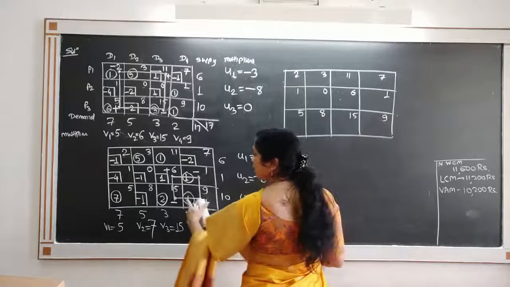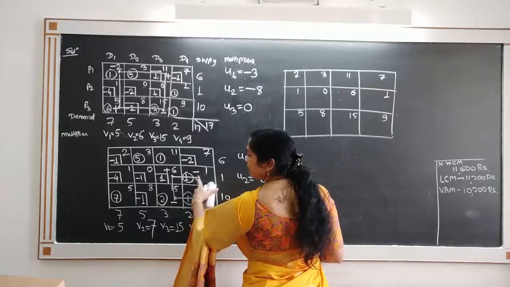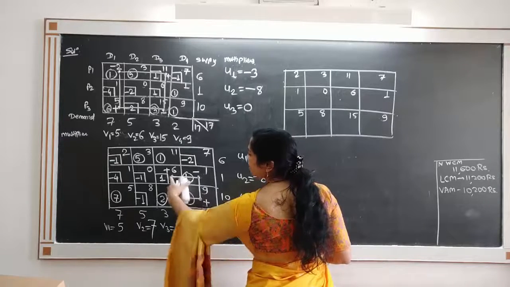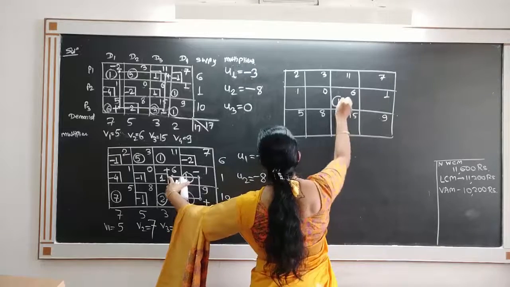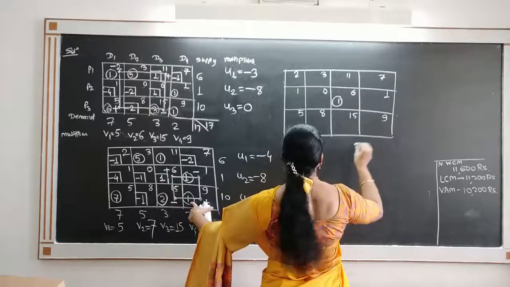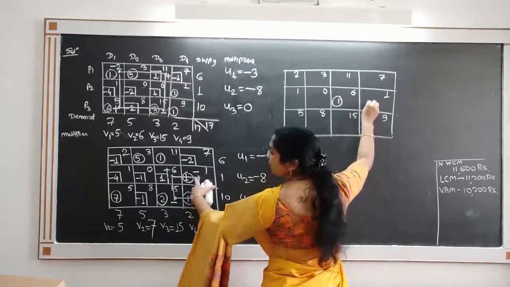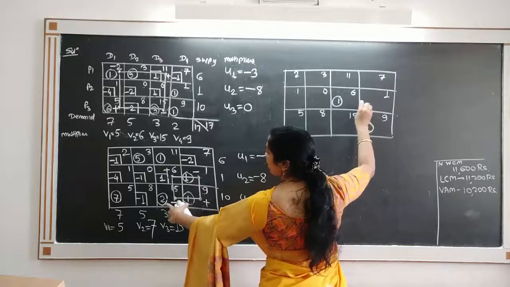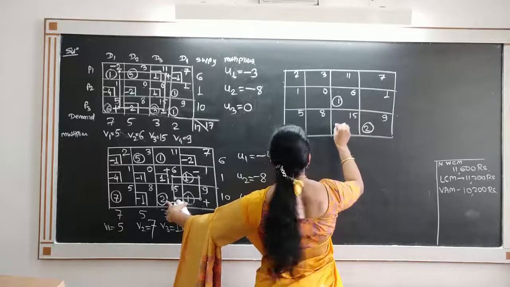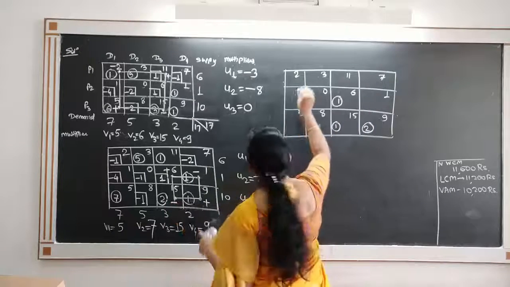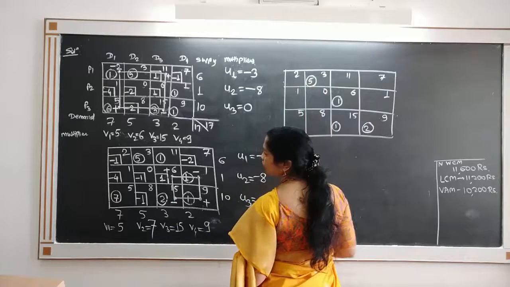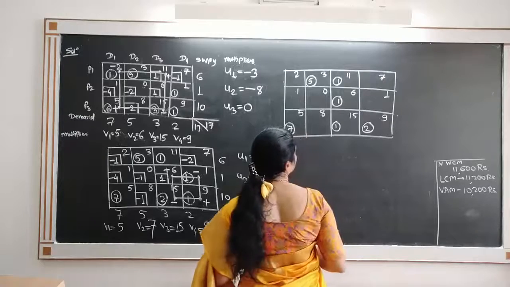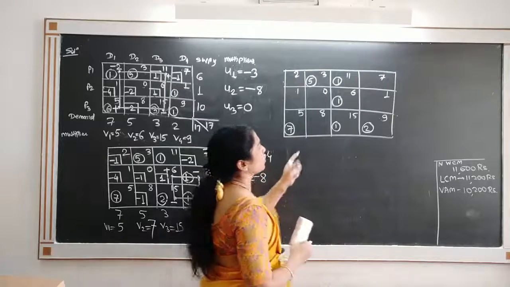See what you have to do. The negative sign is on these two cells and 1 is the smallest, so this leaves, and 1 is added here. There is no allocation here, but 1 is added, so now here it is 1. 1 is added, so this becomes 2, and in the minus sign we subtract 1, so 1 is left; that cell leaves, and 1 subtracted gives 1. All others remain as they are. This allocation 5 remains, this 1 remains, and this 7 remains. Now this is our new allocation.